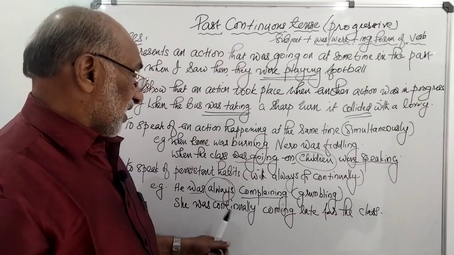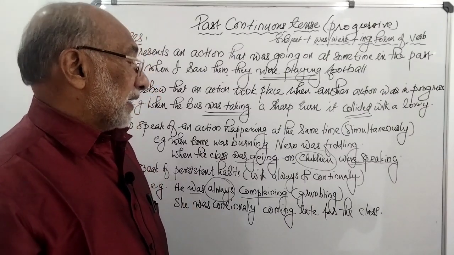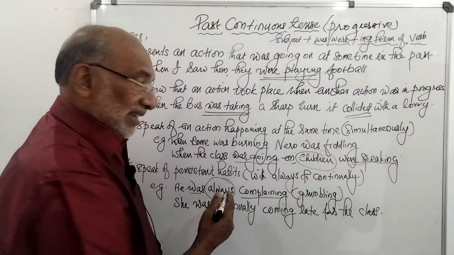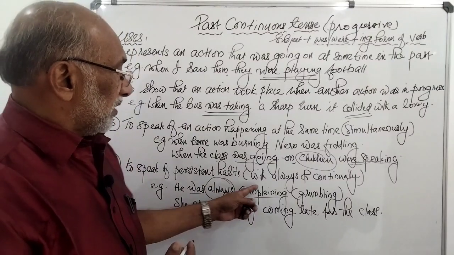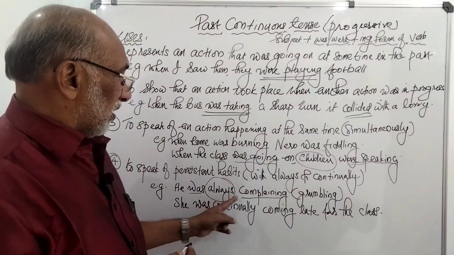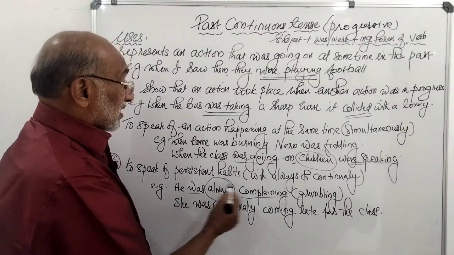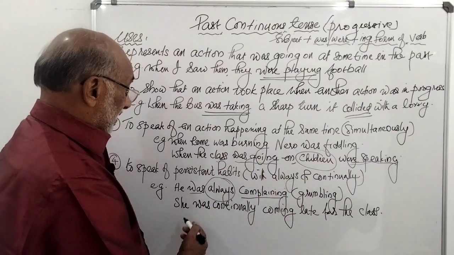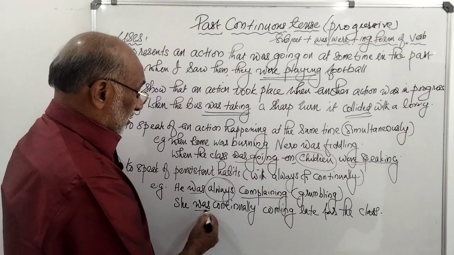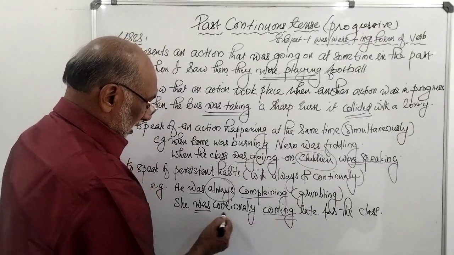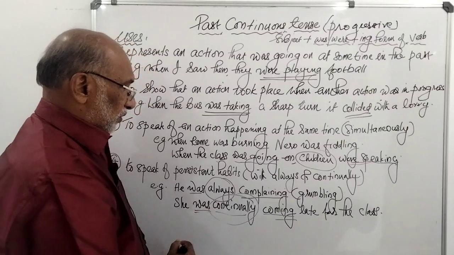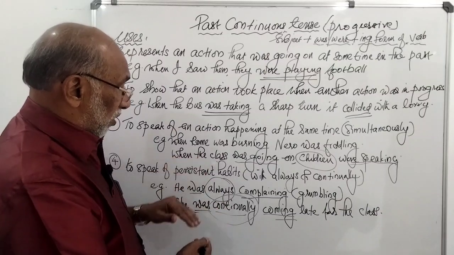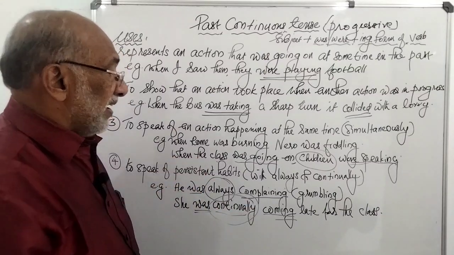Then, she was continually coming late for the class. Usually this structure is used with always and continually. See, he was always complaining. The always comes between the auxiliary verb and the main verb. Okay, he was always complaining or grumbling. She was continually coming late for the class. So was is here, and then coming is here, and continually in between. I just wanted to point out the position of always and continually in such a structure.